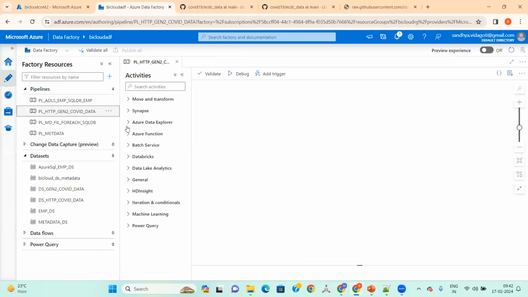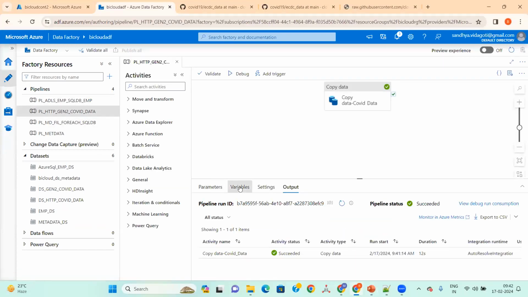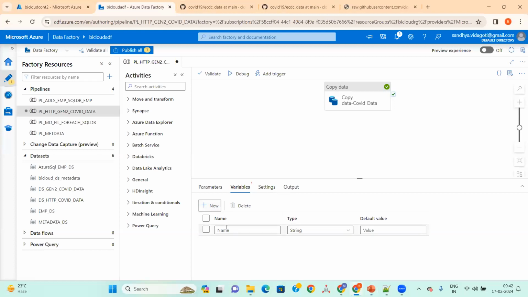Let's go here. This is the variables tab we have. I'll create two variables. One is the source URL. The second one is the target file name. Now I've given these two.